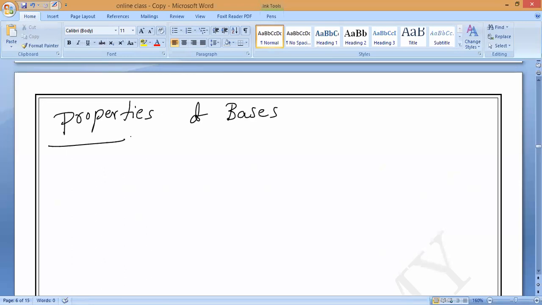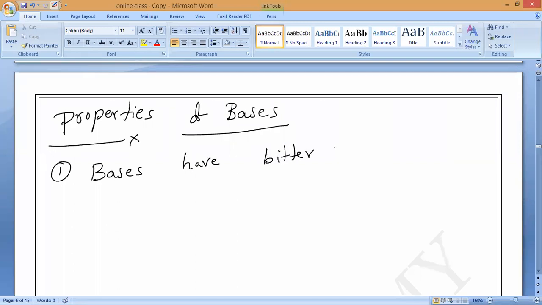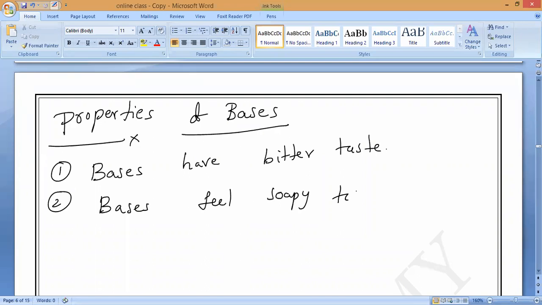Now, what is the first property? It is bitter in taste. First, bases taste bitter and are slippery in touch. Second property: slippery, or soapy to touch. Bases are soapy to touch, slippery in nature.